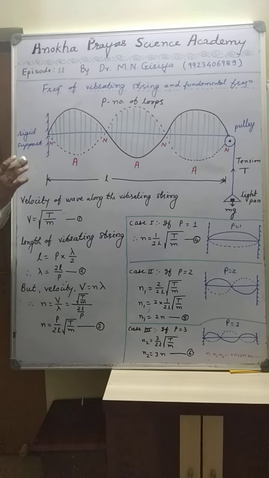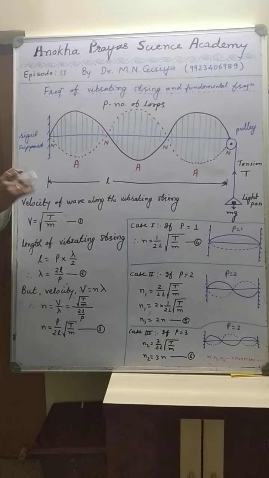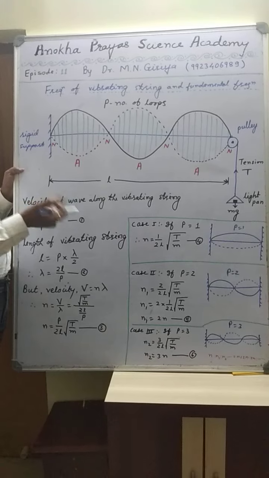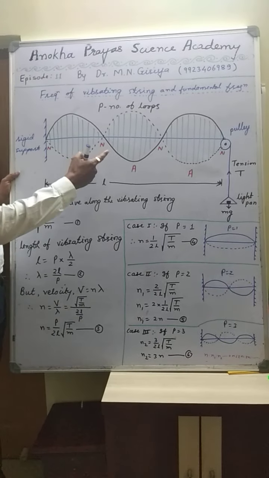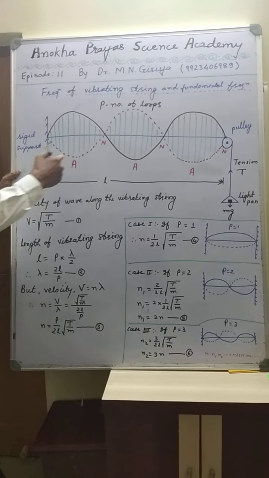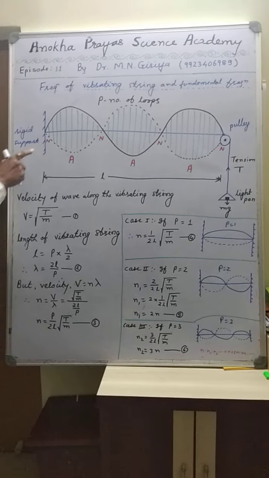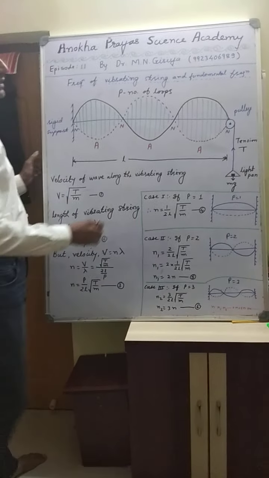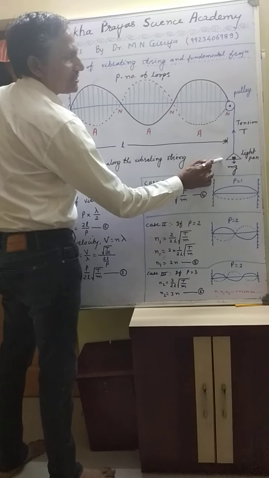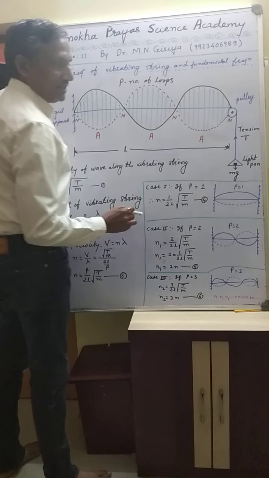Expression for frequency of a vibrating string and also derive the expression for fundamental frequency of a vibrating string. Now consider here a string which is fixed at one end with this rigid support and the other end passes over a pulley, and at the end of this string a light pan is attached.